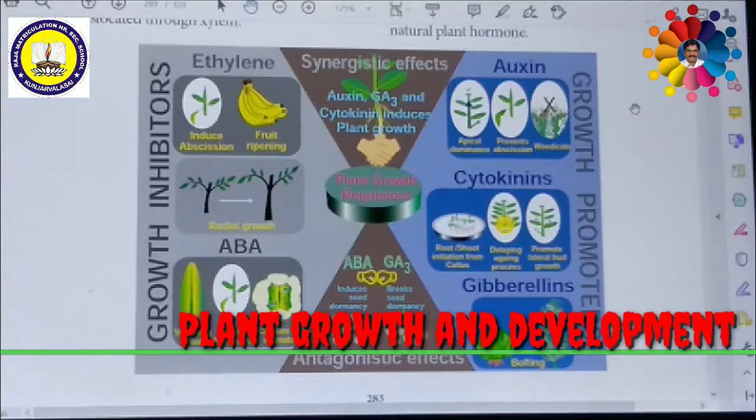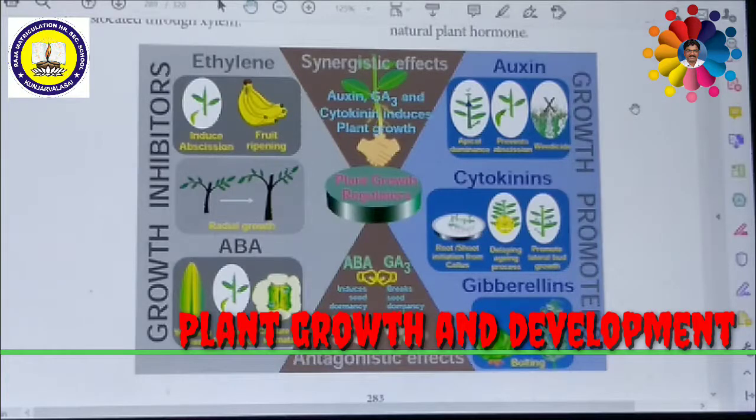Ethylene can break the dormancy of buds, seeds and storage organs. Due to the breakup of dormancy, they are able to germinate. It stimulates the formation of the abscission zone in leaves, flowers and fruits.